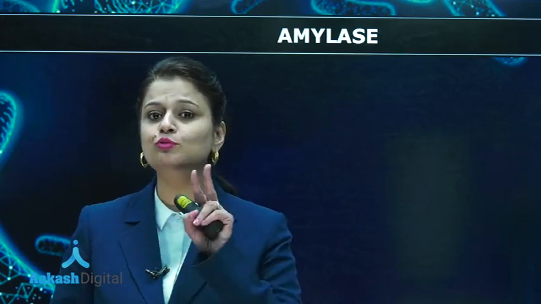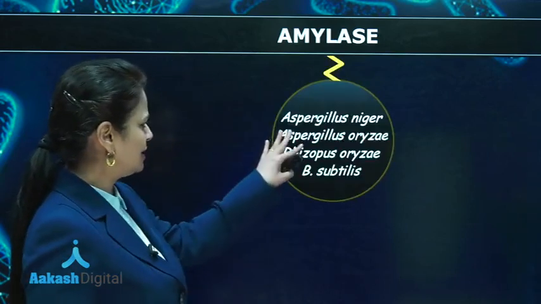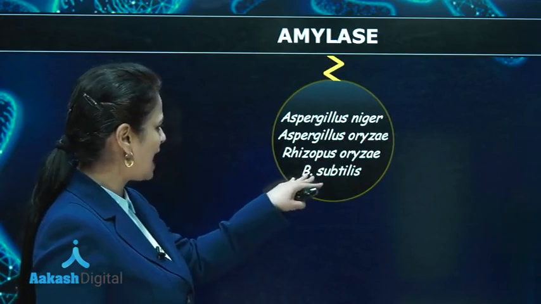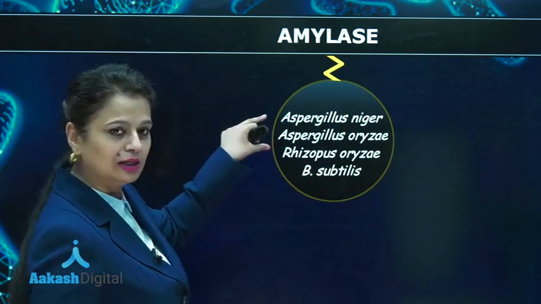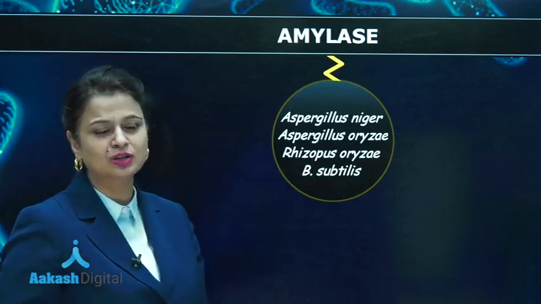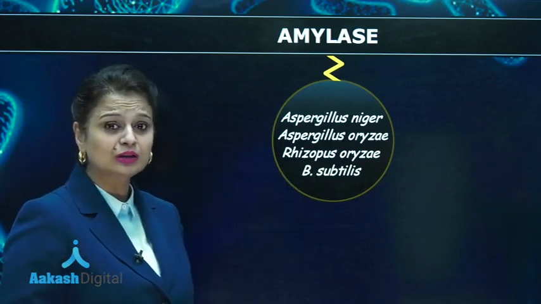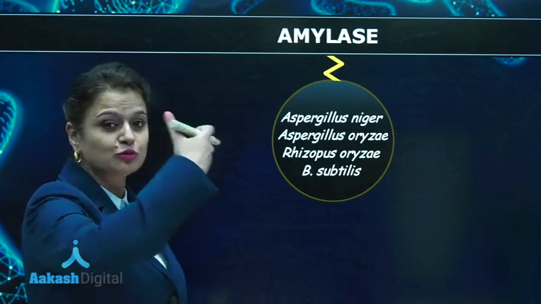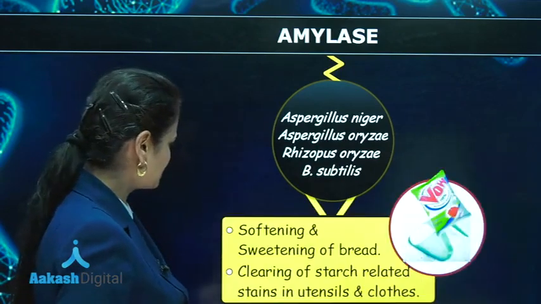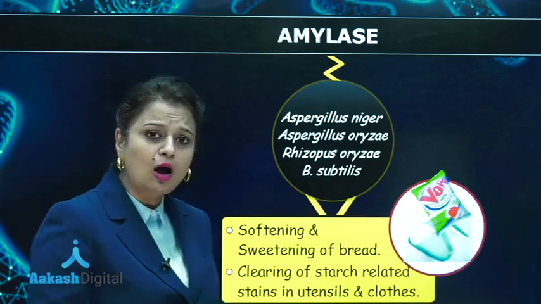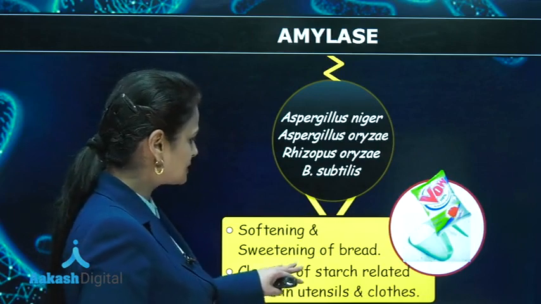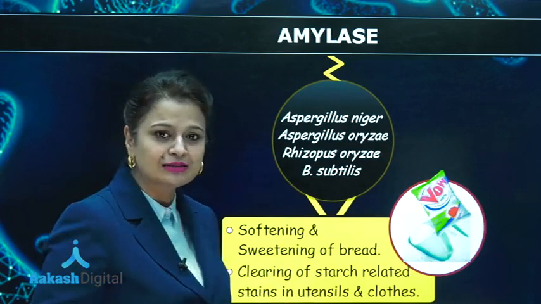Now, amylases. These are enzymes which break down starch into maltose. Maltose is a disaccharide. It is a sugar which consists of two glucose units. They are obtained from Aspergillus species, Rhizopus species and Bacillus subtilis. So these three are fungi and this one is bacteria. Now what is the function? Amylases convert starch into sugar. So surely they are going to result in sweetening of bread. Along with that, they are also used for clearing starch-related stains in utensils and clothes.